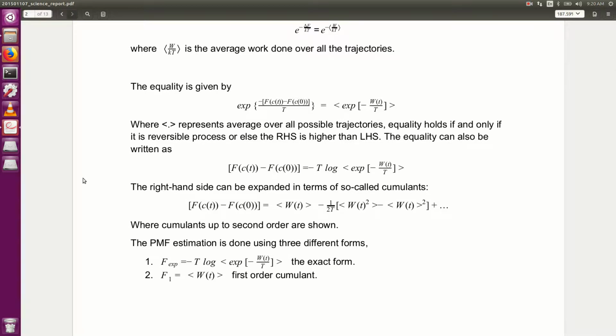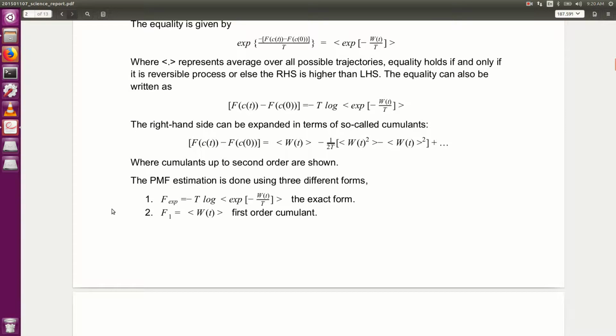for the reversible process, the equation can be written as this, where the right hand side can be expanded in terms of so-called cumulants. So the difference ΔF equals average of W minus 1 by 2T times variance of W, where cumulants up to the second order are shown.